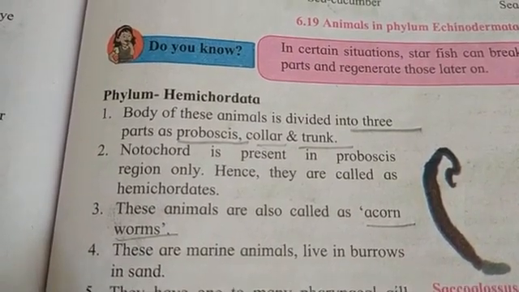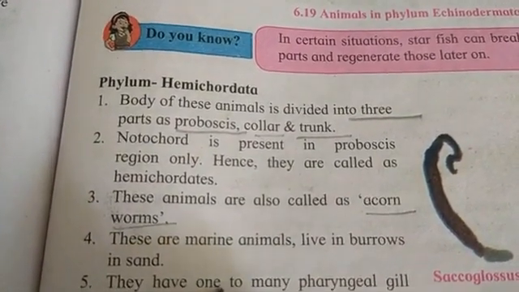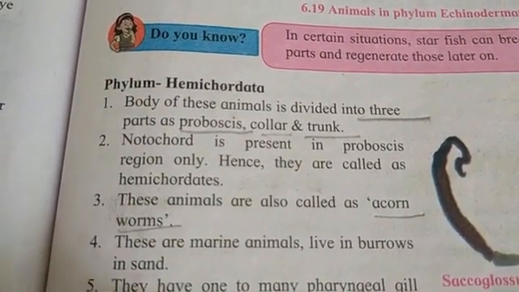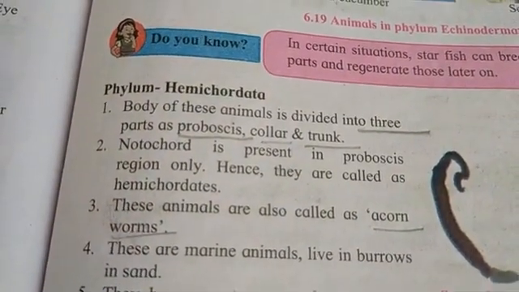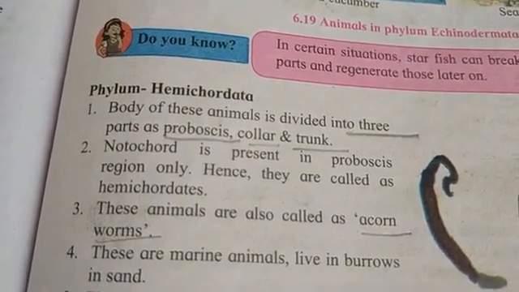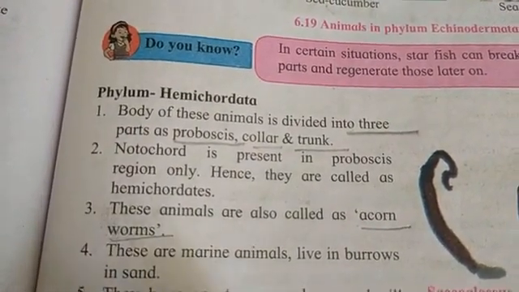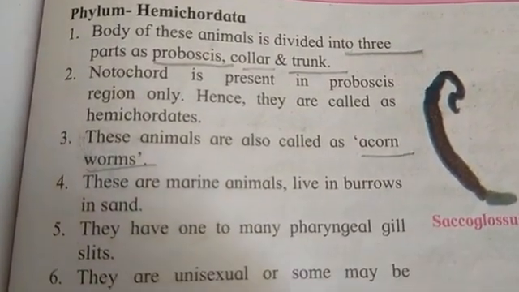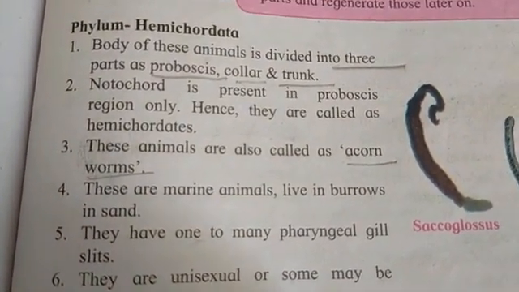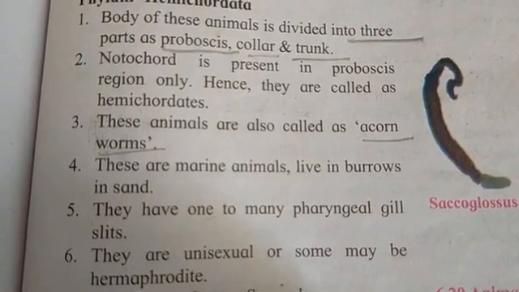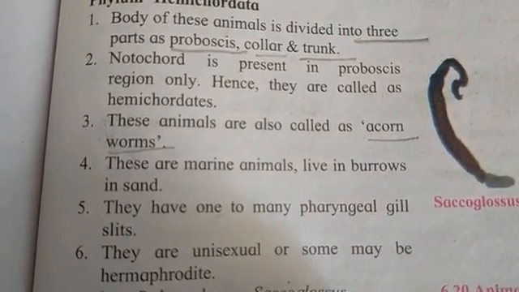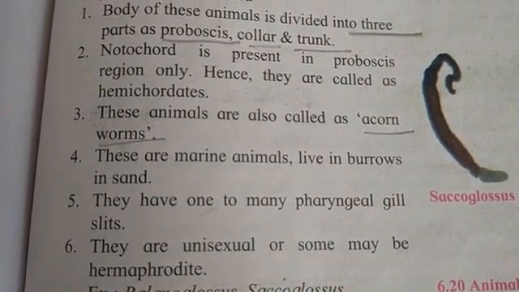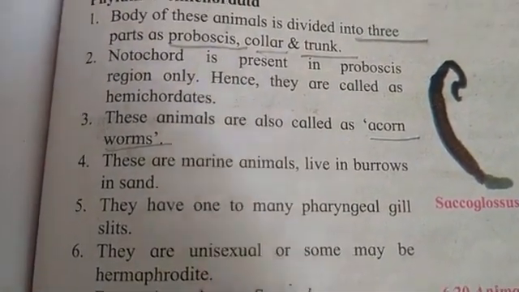They have one to many pharyngeal gill slits. They are unisexual, or some may be hermaphrodite.